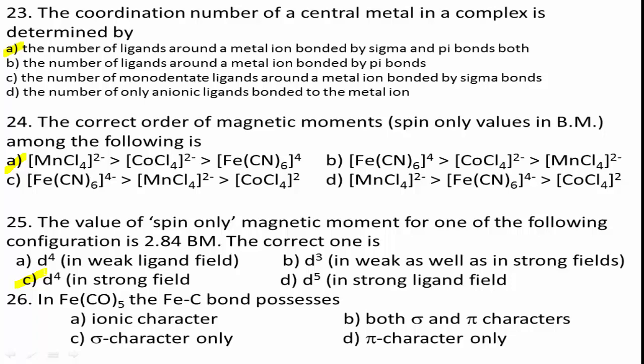A pi bond is formed when a filled orbital of the metal atom overlaps with the vacant anti-bonding pi star orbital of the carbon atom of the carbon monoxide. Therefore, the correct answer is that in Fe(CO)5, the Fe-C bond possesses both sigma and pi characters. Option B is the right answer.